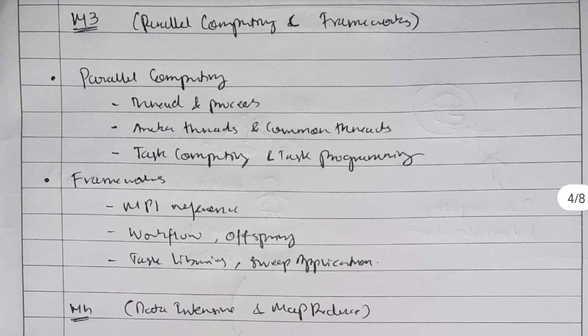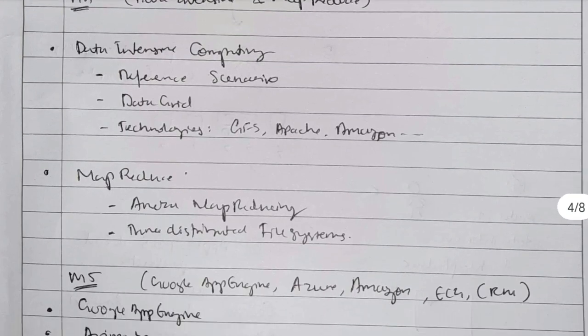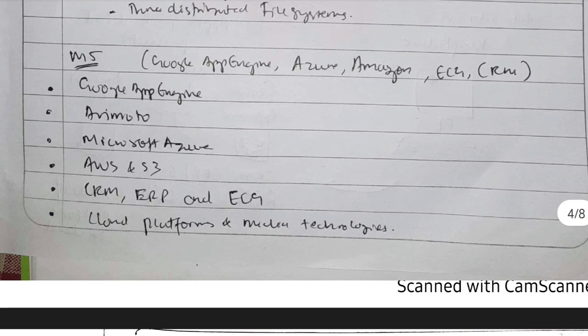Coming to module 3, the parallel computing and frameworks, these are the important concepts. Data intensive and MapReduce, these are the important concepts. And finally we have the theories of these four. These are the different tools, and about the tools we need to know very well. Module 5 is pretty simple as compared to the other modules.